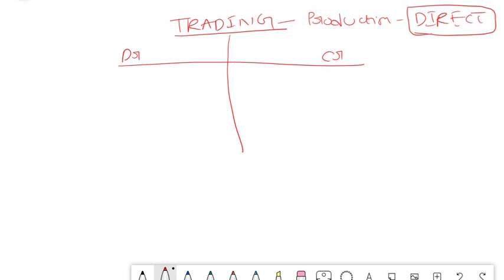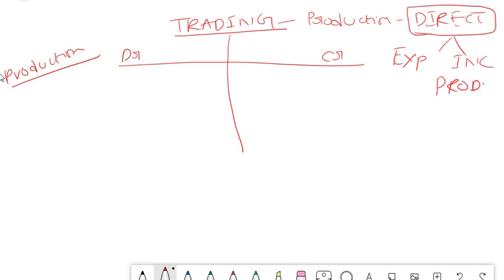But the check here is that only the expenses and income related to production should be shown here. That means all your direct expenses and direct income, that means related to your production, should only be shown in your trading account.